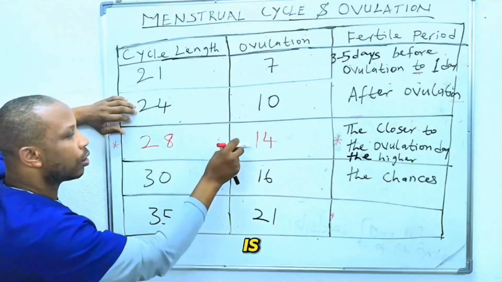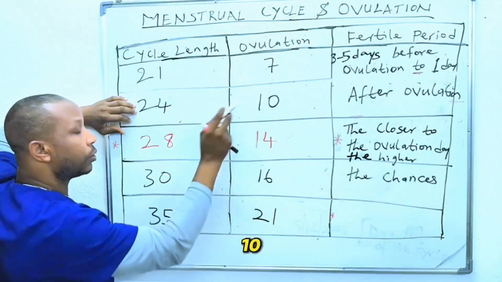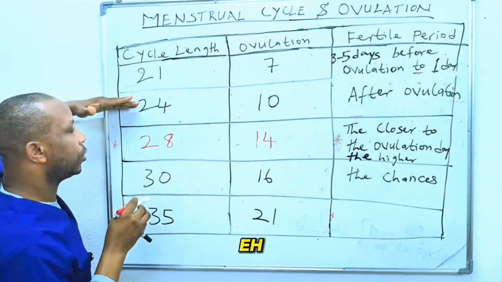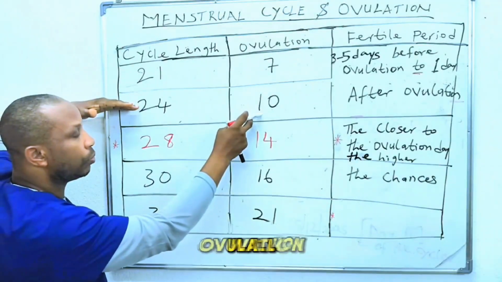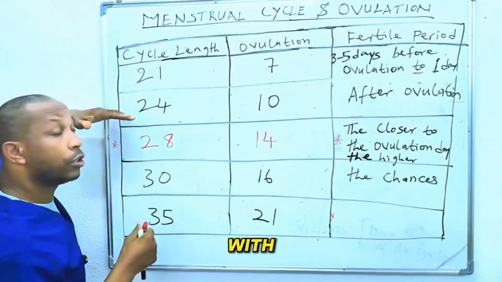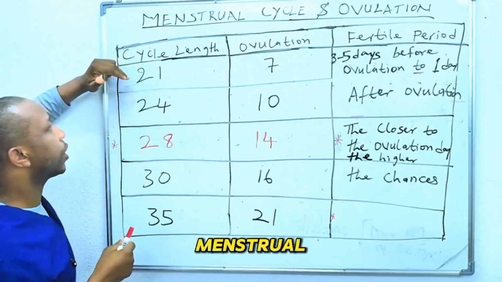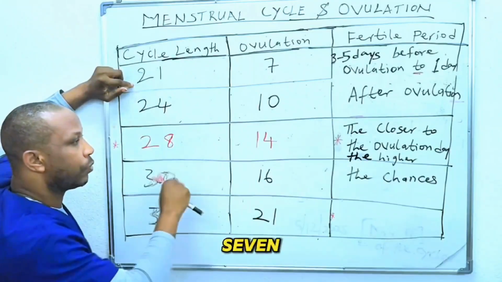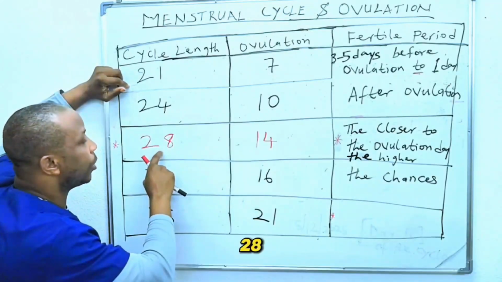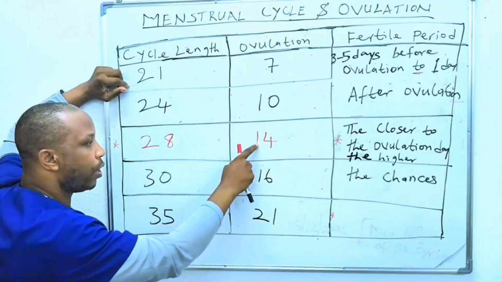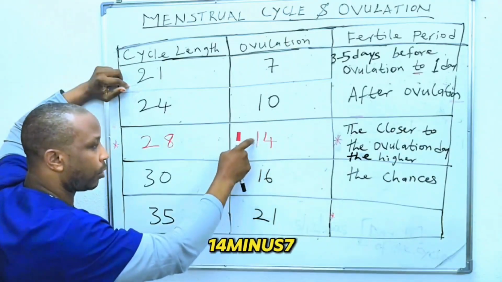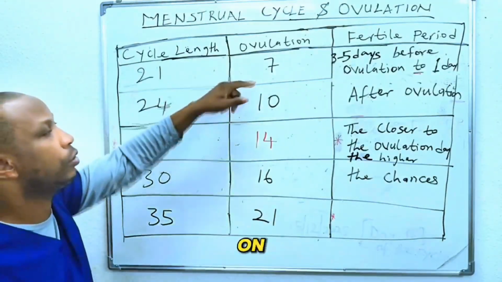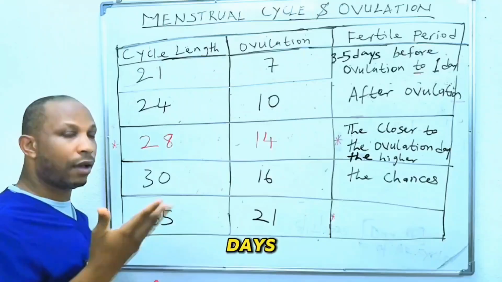What you just do is minus 4 from 14, which gives you 10. The same direction, okay? If your menstrual cycle is shorter, your ovulation day will be earlier, with the same number of days, all right? So if you have a menstrual cycle length of 21 days, for instance, just 28 minus 21 gives you 7. So if a menstrual cycle length of 28 days ovulates on day 14, minus 7 from 14 gives you 7. So a 21-day menstrual cycle length will ovulate on day 7, which is just a few days after